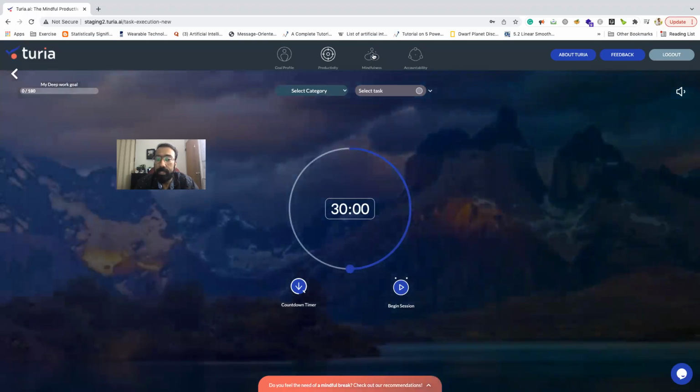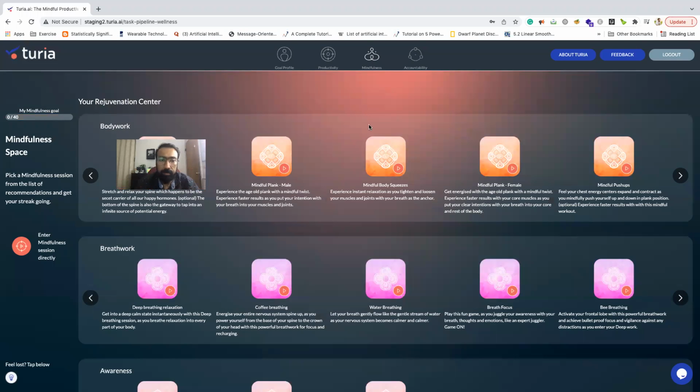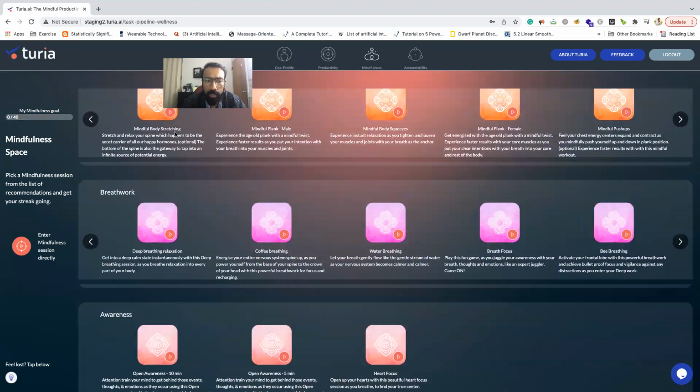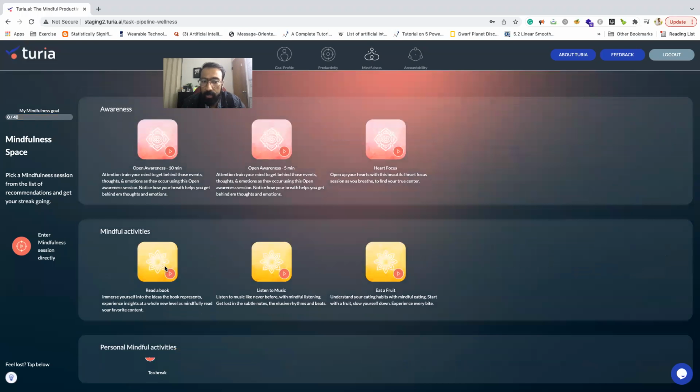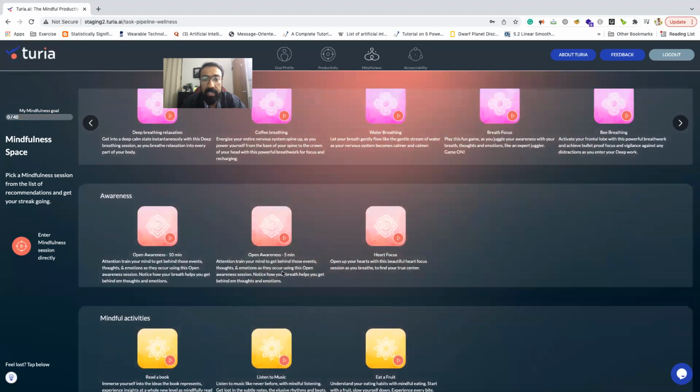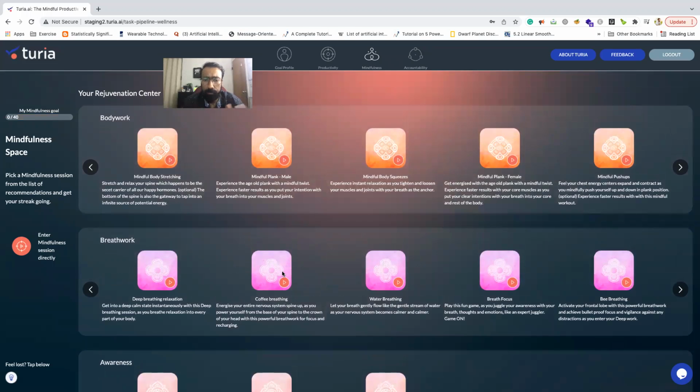Now, in the mindfulness space, it's the entire content, like a glossary, you can call it, basically a place where you can consume body work, breath work, awareness, mindful activities like reading a book, listening to music. We have different mindfulness content with a description of what the content is about that you can consume and explore mindfulness, right? So this is the third pillar. I told you about productivity, task organization, focus mode, focusing on the task, taking mindfulness breaks.